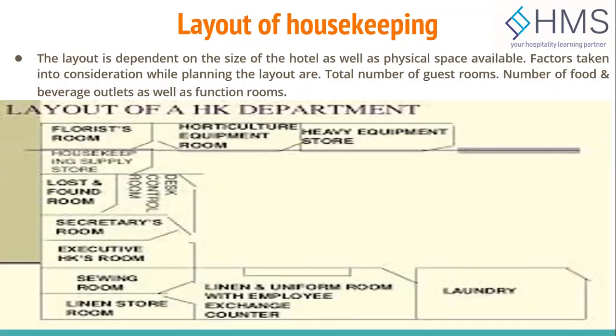The next important area is the uniform room. In this room, we stock all the uniforms which are in use by the hotel staff. It is a small room which is combined with the linen room. The latest technology in the hotel is having the conveyor belt, in which you just need to push the button, press the employee code of the person who is seeking uniform, and with the help of the conveyor belt, you are able to get the uniform.